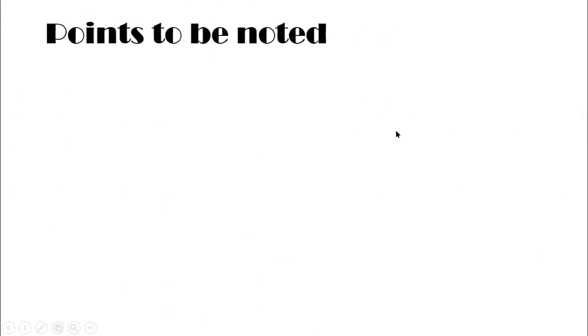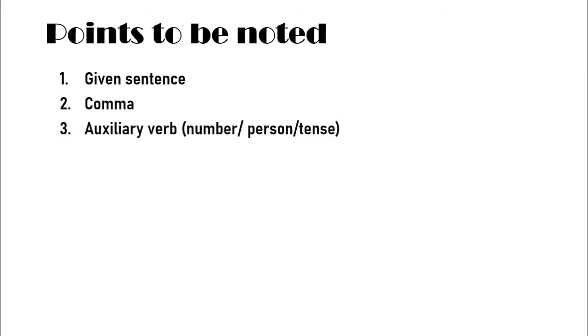So dear boys, here we have some points to be noted. That means here we have a very simple structure of tag question. In a tag question, we usually have the given sentence, and after that we have a comma, and we have to write down the auxiliary verb according to the number, person or tense.